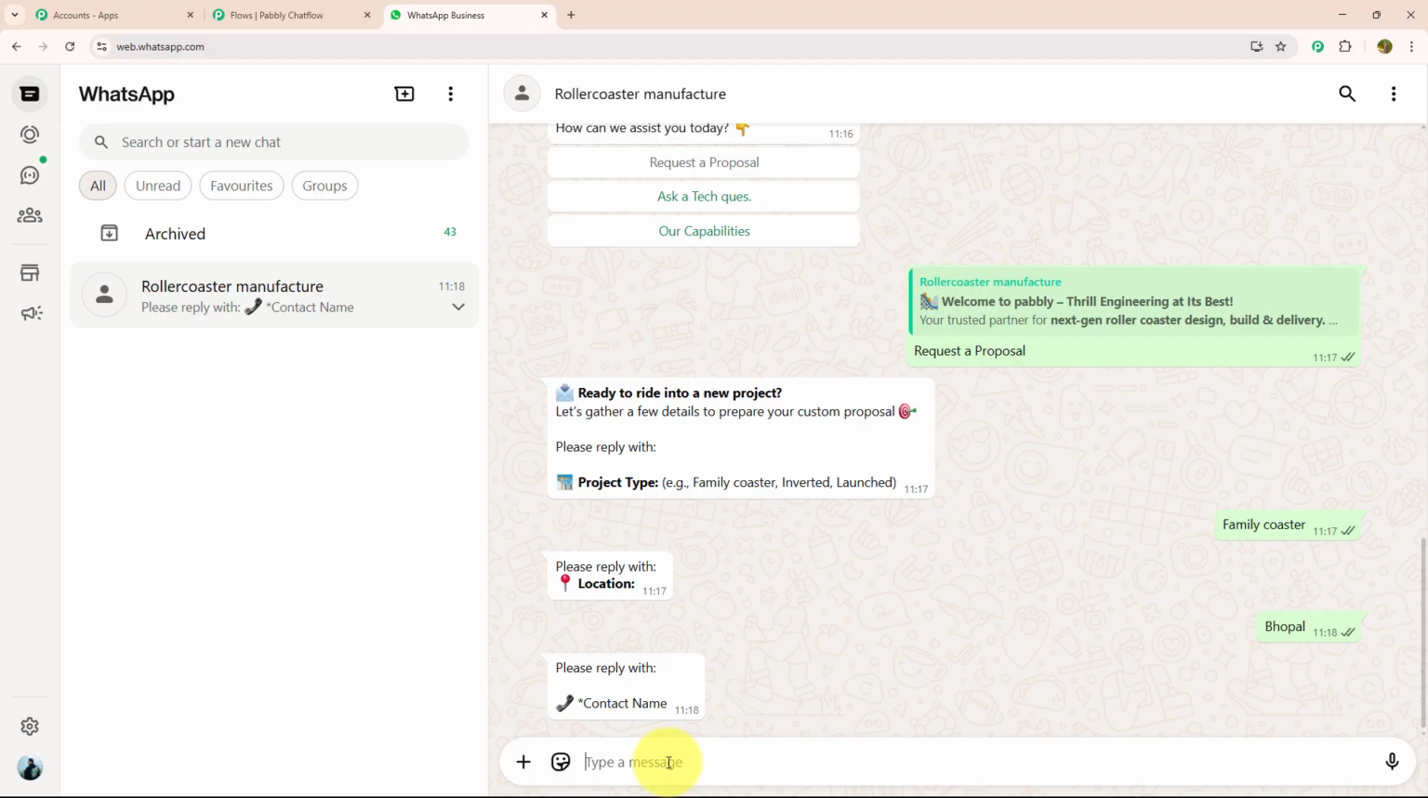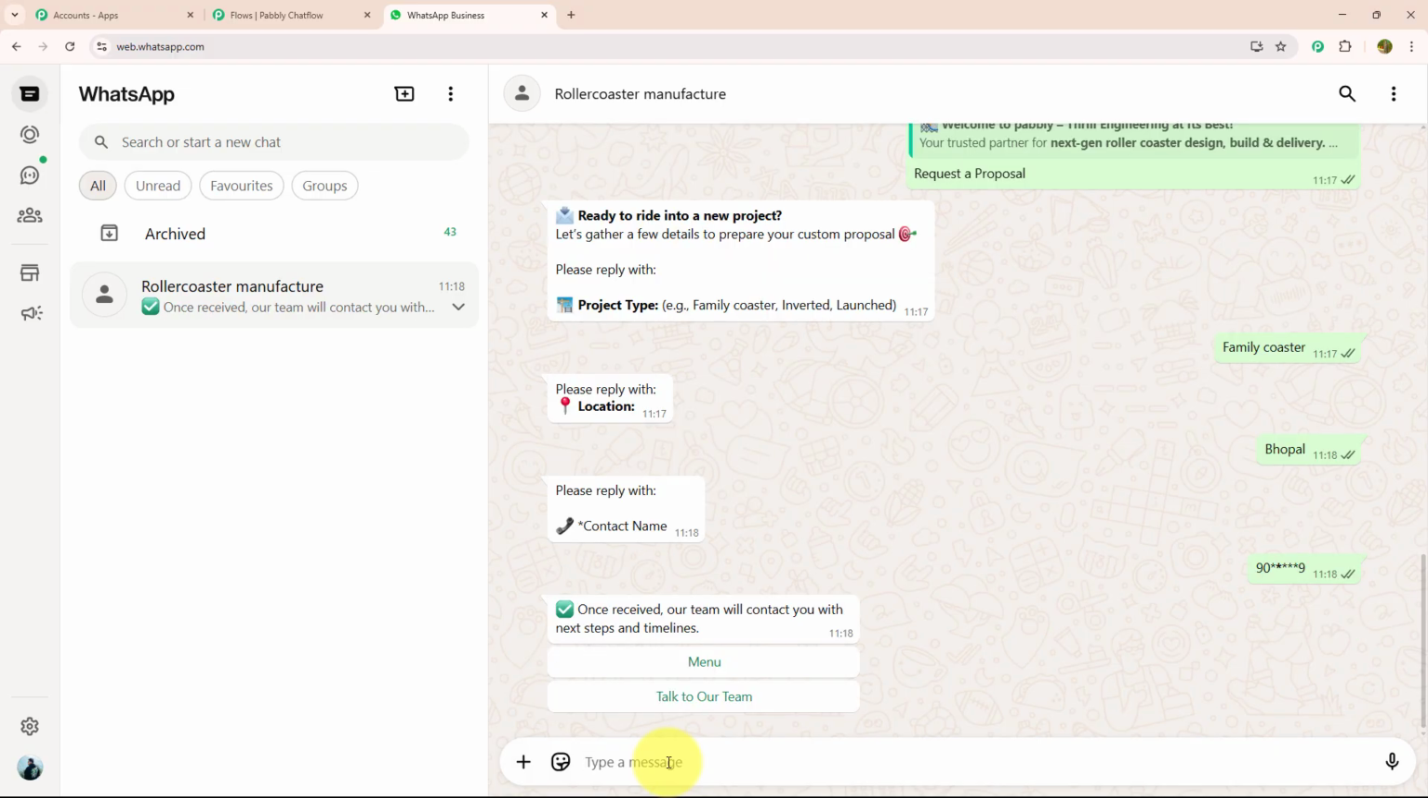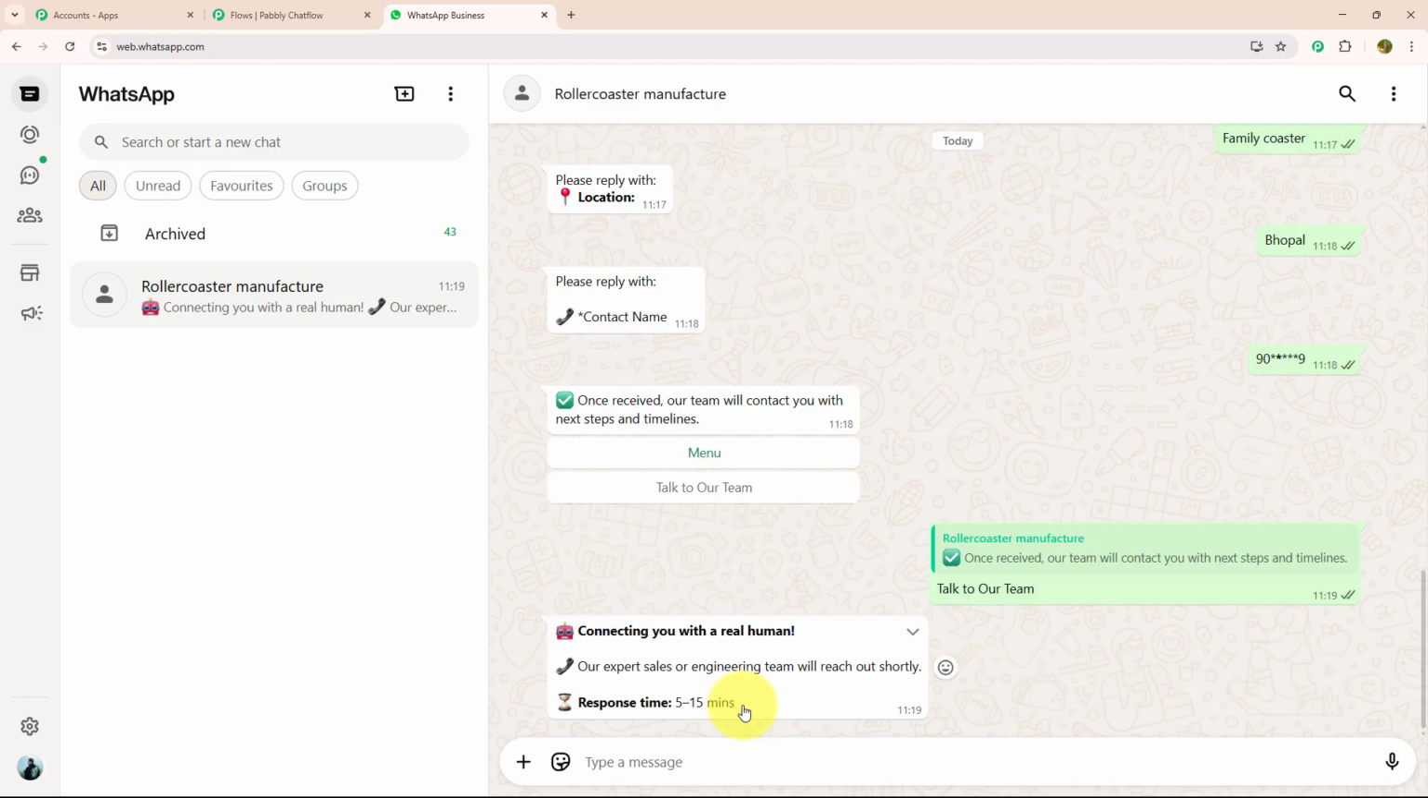I will enter that. As soon as I have entered my phone number and they got all the desired information, they have responded with a message which says, once received, our team will contact you with next steps and timeline. With that, they have given me 2 action buttons, menu and talk to our team. Let's click on talk to our team. This time they responded with a message that they are going to connect me with a real human and their response time is 5 to 15 minutes.